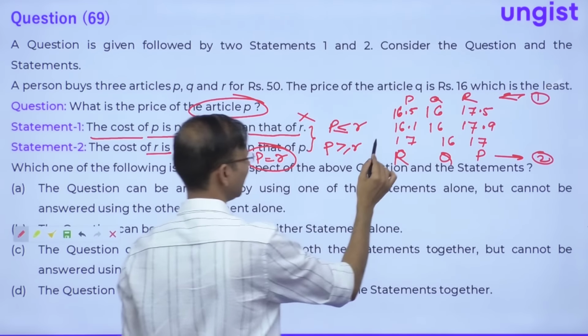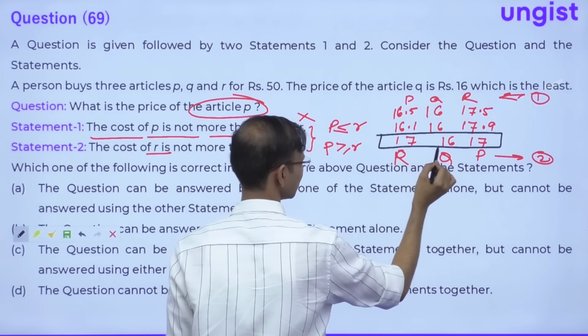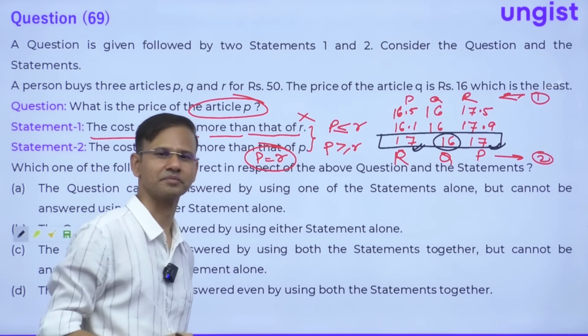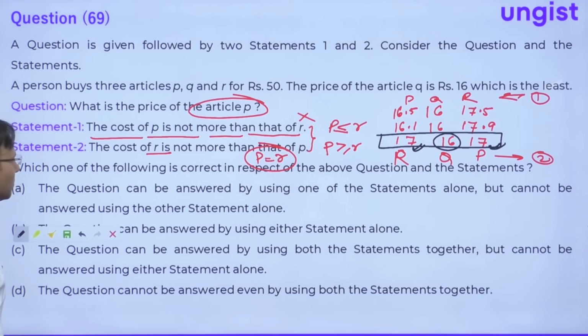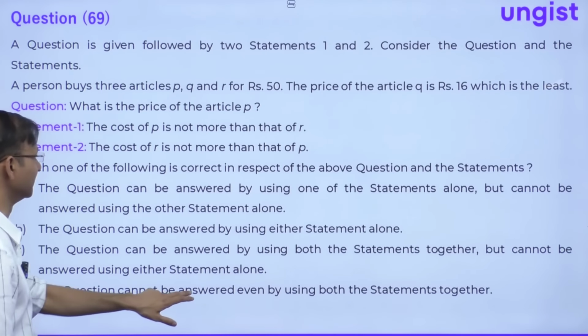So for P is equal to R, we have only one combination possible, which is 16 is the price of Q, and P and R are equal, which is 17 each, right everybody? So by using both the statements together, you can solve this question. Question number 69, the answer is C. The question can be answered by using both the statements together, but cannot be answered using either statement alone. Okay, now let's move to the next question, guys.